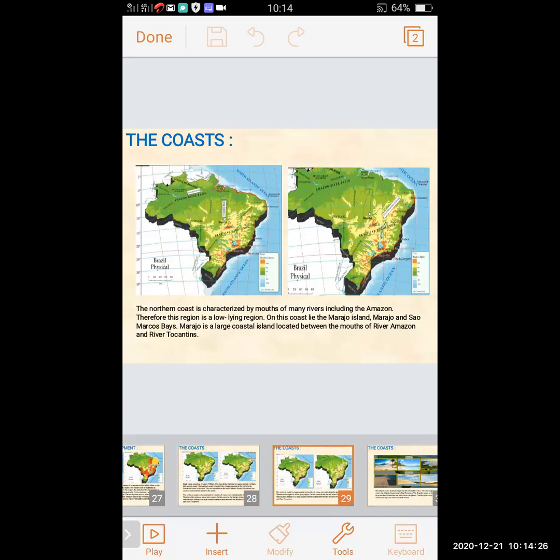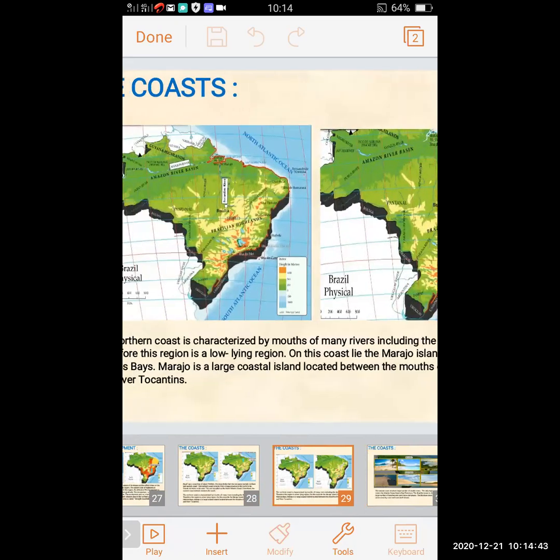The northeastern coast is characterized by the mouths of many rivers, including the Amazon. This region is called the low-lying region. In the first map you can see a red color border is given. There is Marajo Island.